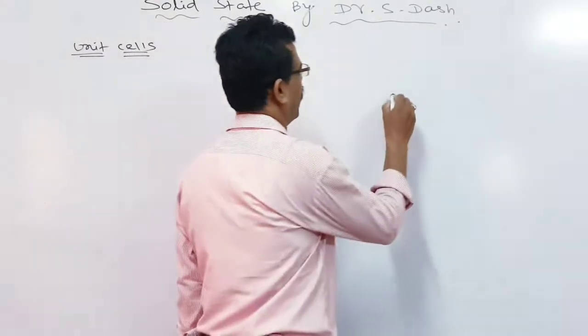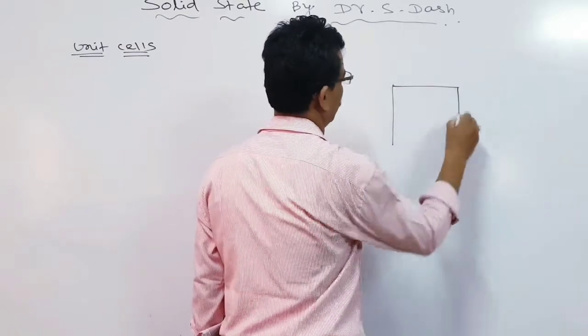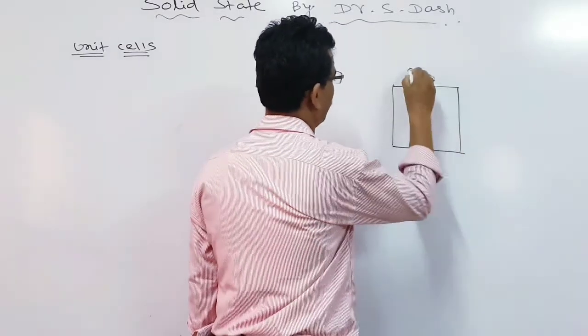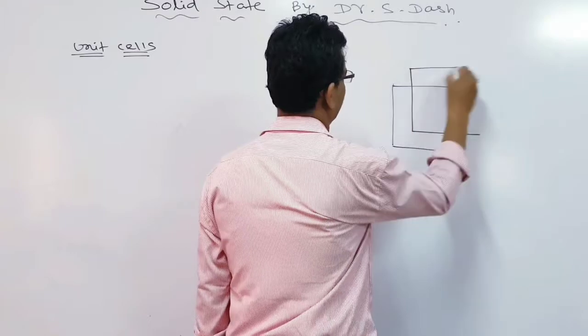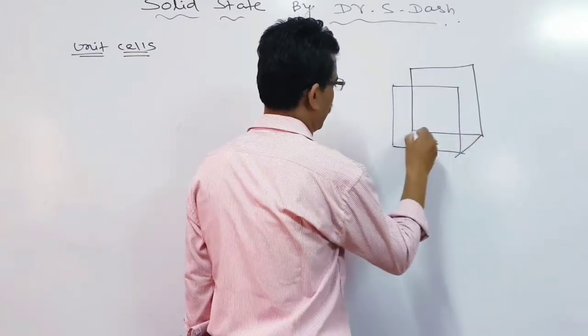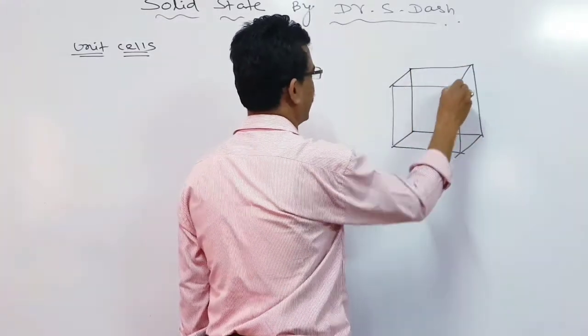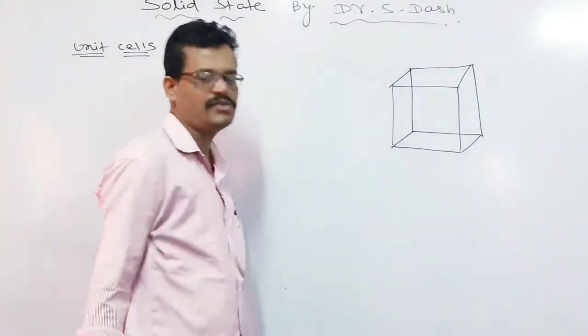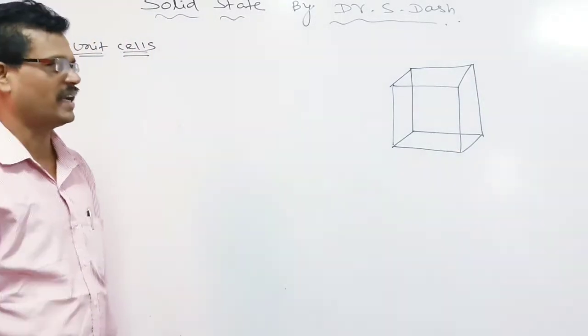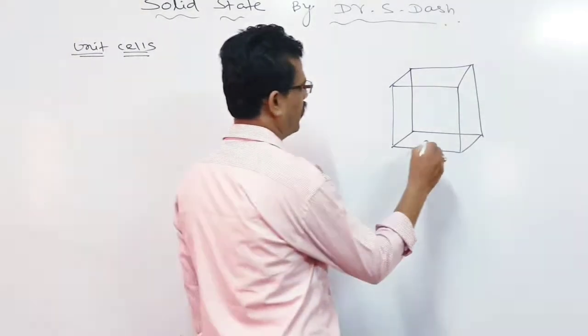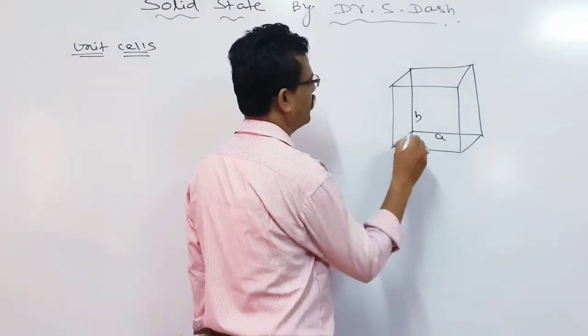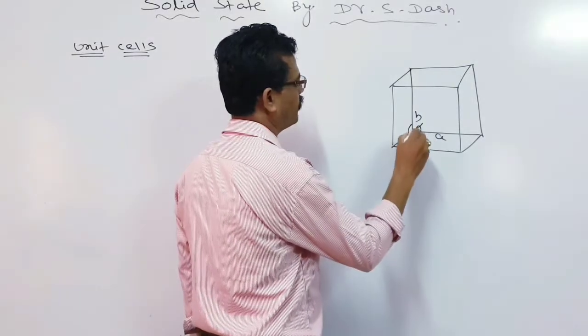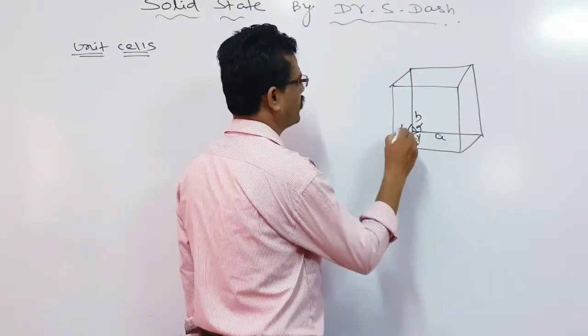You see, it has a shape. We can define that the unit cell has length, breadth and height, as well as three angles. Let us call them A, B, C, alpha, beta, gamma.